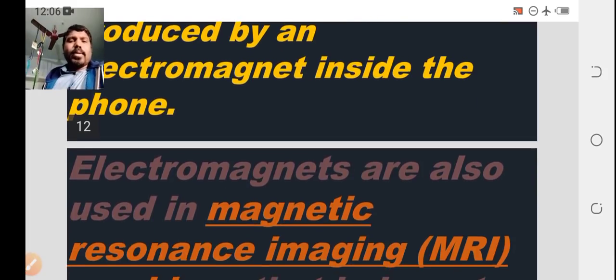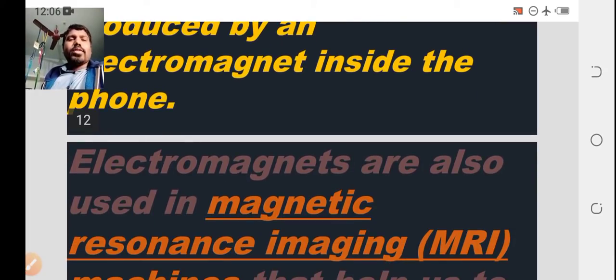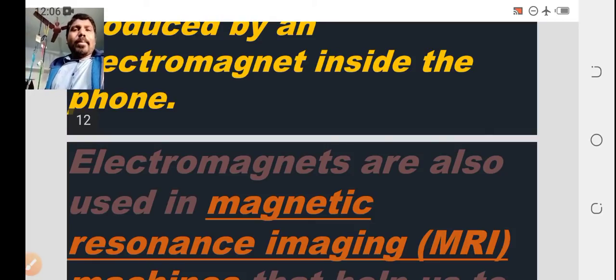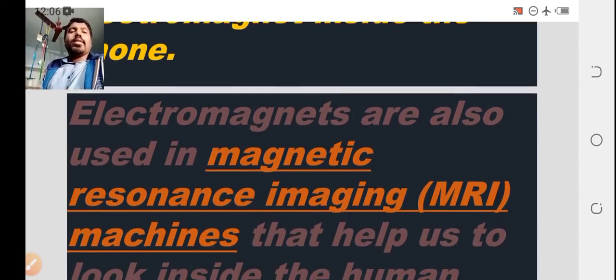Coming to the next use, electromagnets are also used in magnetic resonance imaging. This is nothing but the MRI scan. You know very well about the MRI scan. What is the MRI scan? This is a special apparatus, in which the whole body of the patient is scanned by a particular device. So electromagnets are also used in MRI.